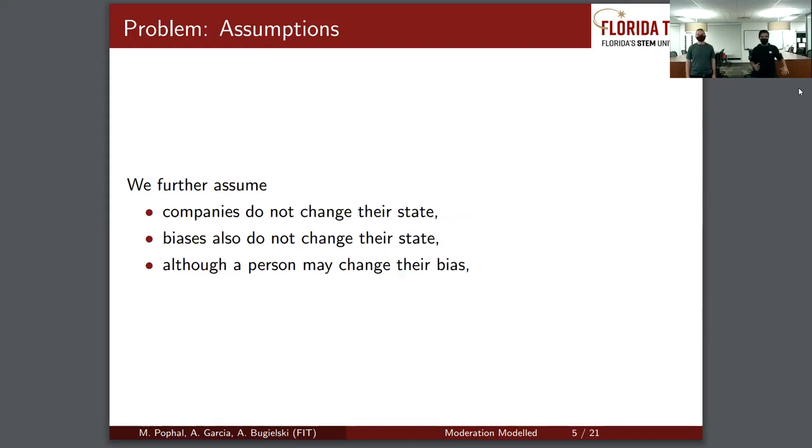We're going to assume other things, like the companies do not change their state at all. The biases do not change their state at all, so they have a similar behavior to the companies. And a person can change their idea because of the biases.